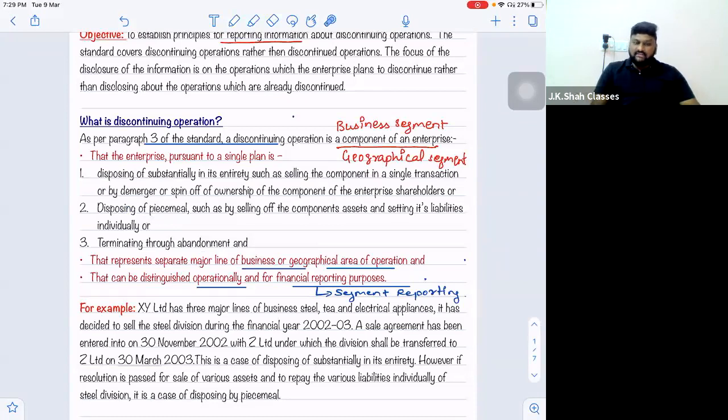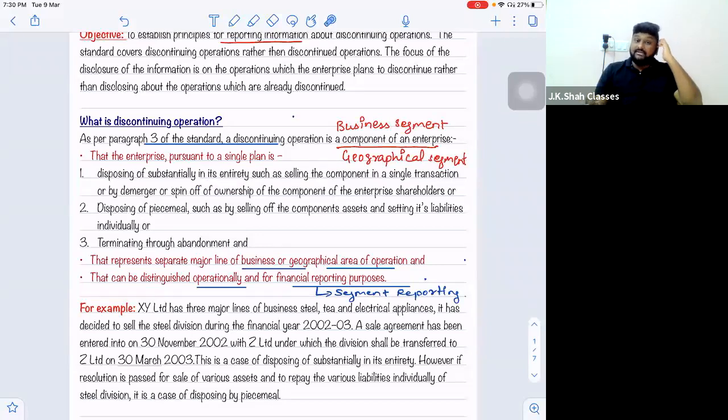So the important logic with the definition is this: first check whether it's a separate component of the enterprise or not, meaning whether it's a separate business segment or a geographical segment. That is the first condition. Second condition, if it is a business or geographical segment, then you should check whether you are selling it or not. See, selling is very important. Either you can sell off substantially in its entirety, that is in one shot, or you can sell it by piecemeal distribution, or terminate through abandonment, meaning with immediate effect, stop all the activities.